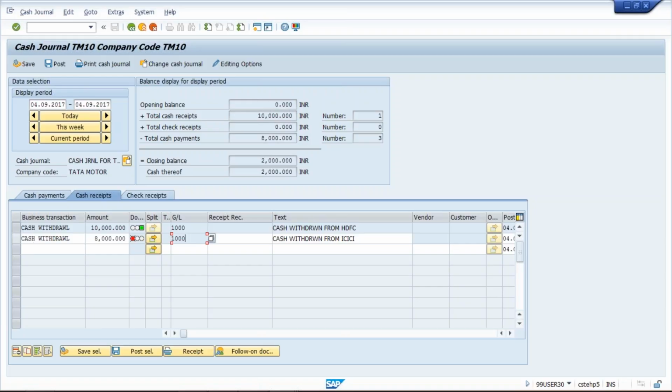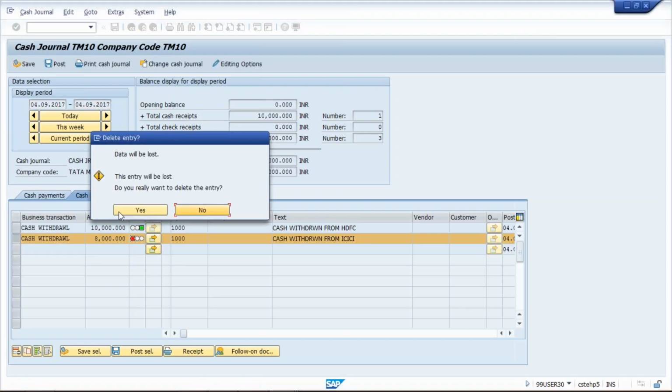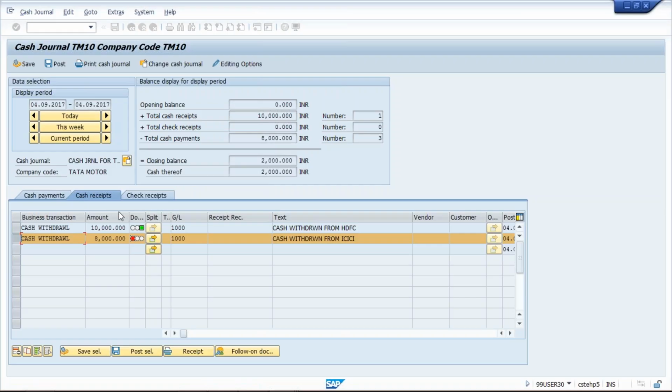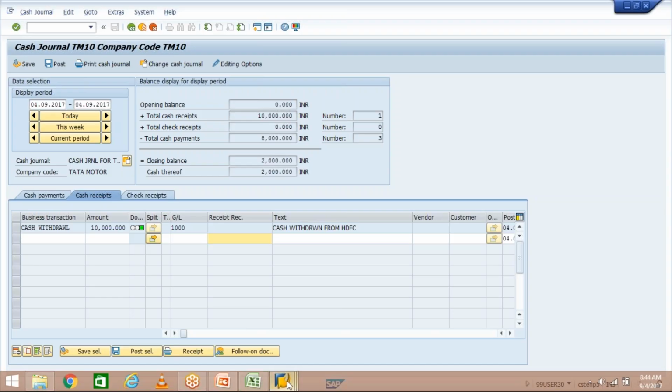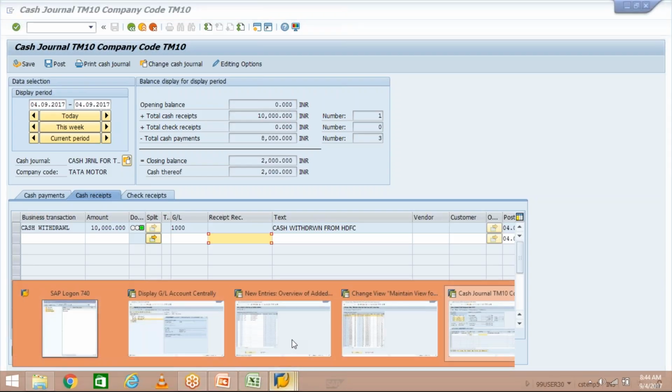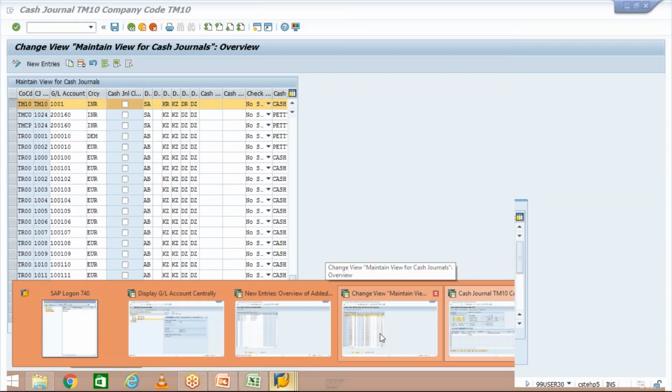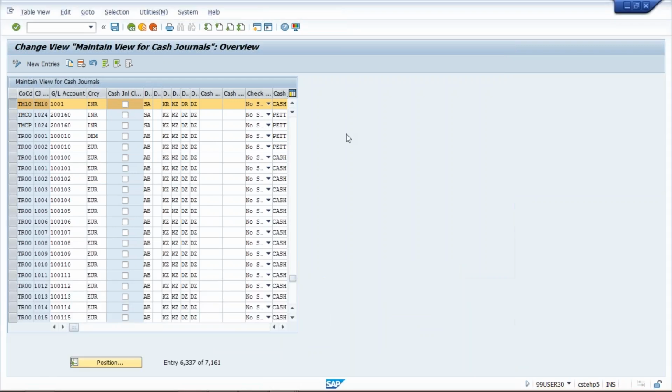So now select this and delete. Click here, see the delete row option is coming. Click on this. We are going to delete because this is not a correct transaction. I've deleted. Now what will happen? I'm going to make a change here. Maintain view of cash journal.